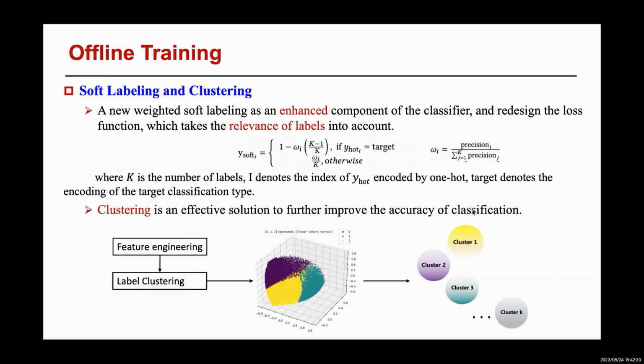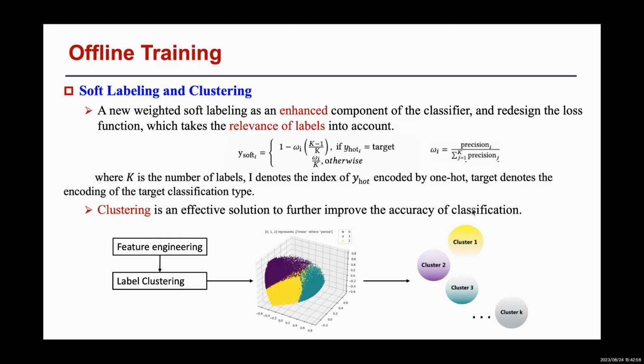After that, we propose a new weighted soft labeling as an enhanced component of the class file and redesign the loss function, which takes the relevance of labels into account. The loss function is defined as follows, where K is the number of labels, and target denotes an encoding of the target classification type.